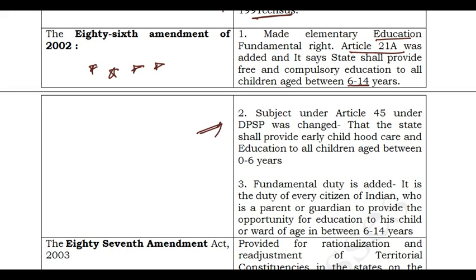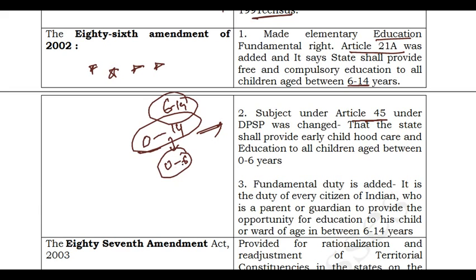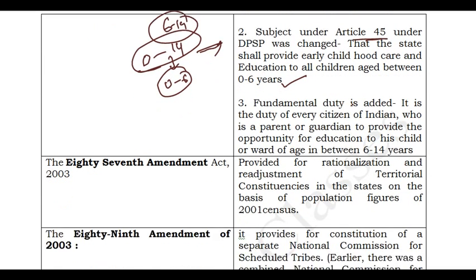And we also changed the context of Article 45. Earlier Article 45 used to talk about children from 0 to 14 years. Now, as the right of children from 6 to 14 years is included in the fundamental rights, the definition is brought back in the DPSP to 0 to 6 years. In Article 45, the state shall provide early childhood care and education to all children aged between 0 to 6 years. This is a directive principle of state policy, whereas 6 to 14 years is a fundamental right.